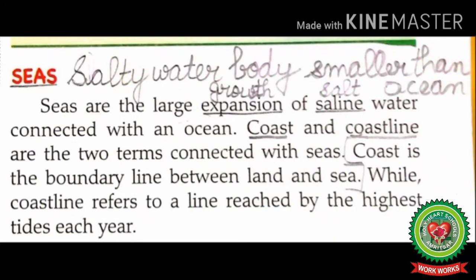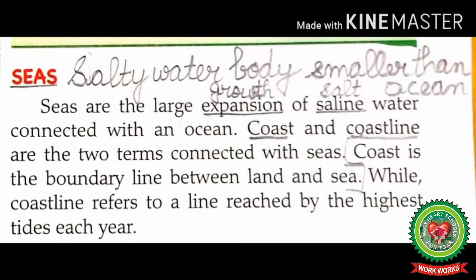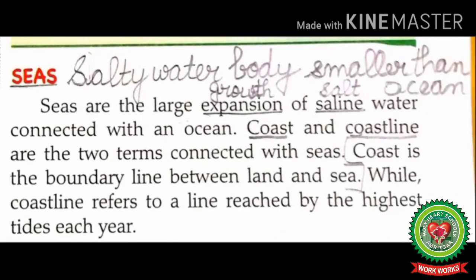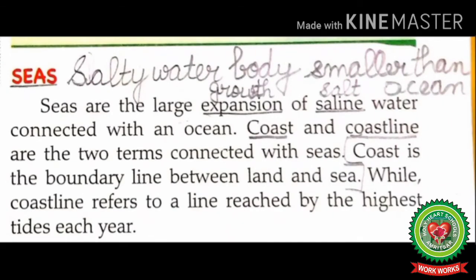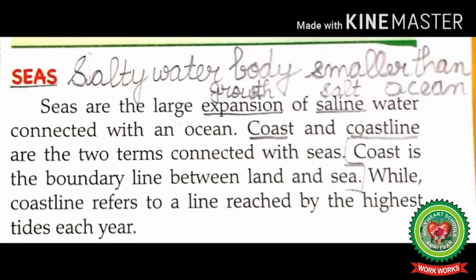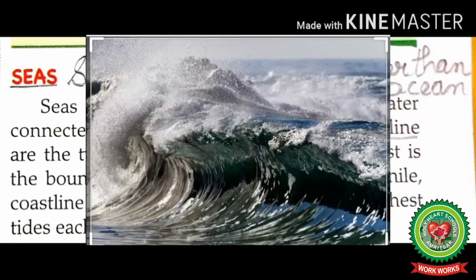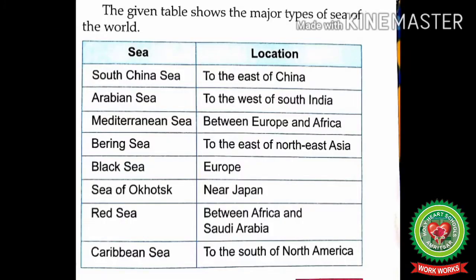Next, coast and coastline are the two terms connected with seas. Coast is the boundary line between land and sea. Students, mark this line, while coastline refers to a line reached by the highest tides each year. Here tides means the rise and fall of the seawater. The given table shows the major types of sea of the world.